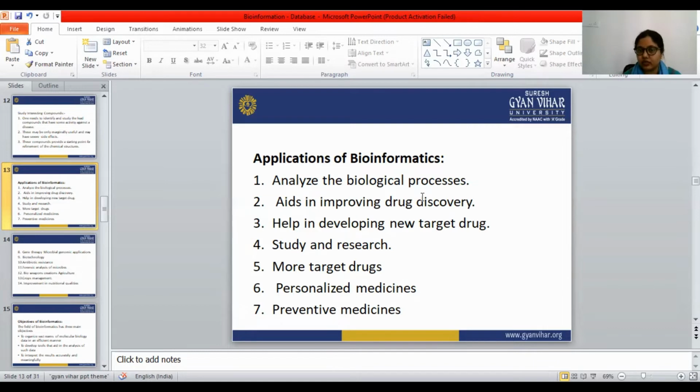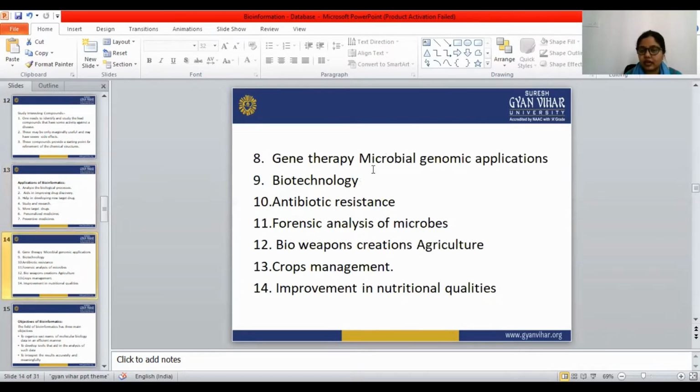Analyze the biological processes, aids in improving drug discovery, help in developing new target drugs, study and research, more target drugs, personalized medicines, preventive medicines, gene therapy, microbial genomic applications, biotechnology, antibiotic resistance, forensic analysis of microbes, bioweapons creation, agriculture, crop management, improvement in nutritional qualities.